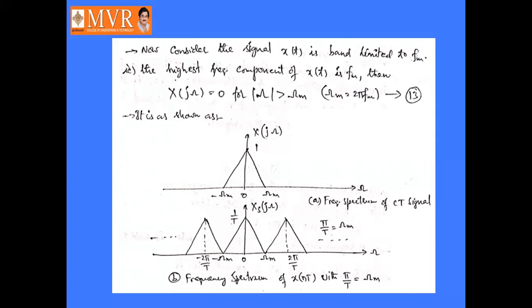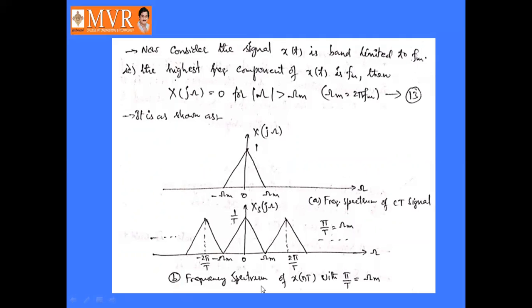It is represented diagrammatically as follows. This is X(jω), restricted from minus ωm to plus ωm. This is the frequency spectrum of the continuous time signal, let us say. Coming to diagram B, it is Xs(jω), the sampled version of the above signal. The sampled version of the above signal is like this.